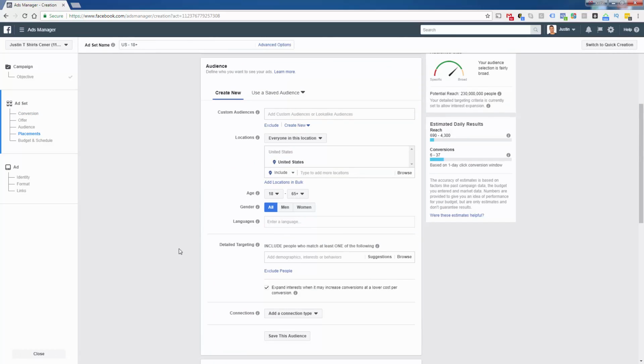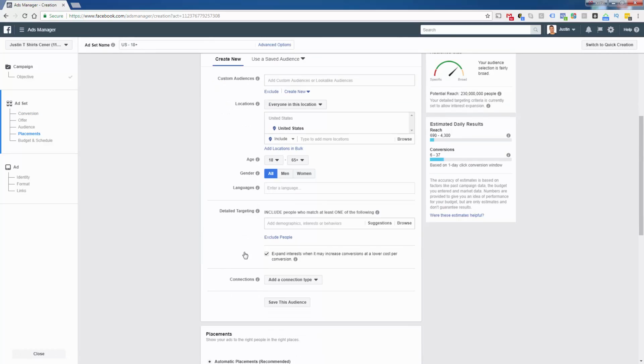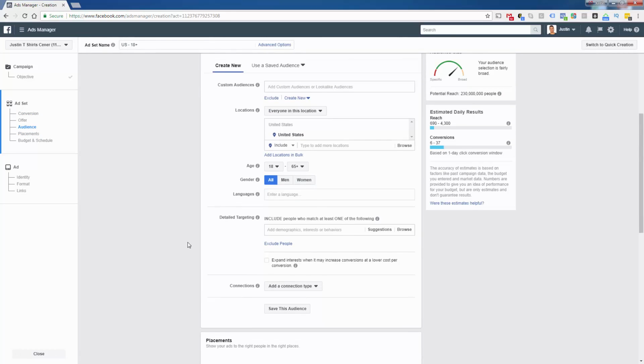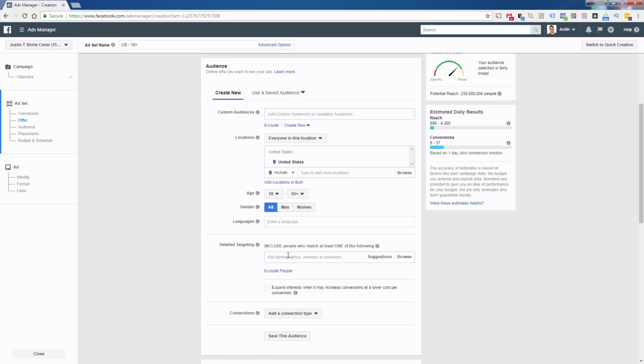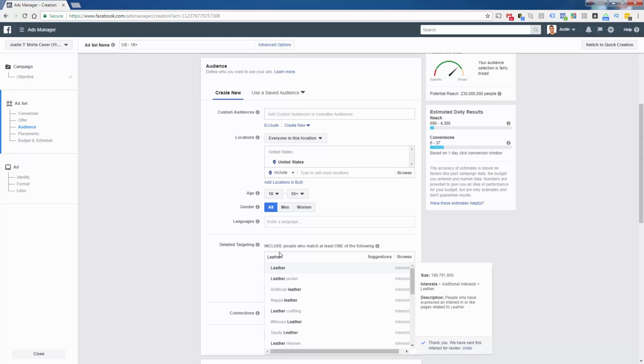But we need to do a couple of things first. First, I want to uncheck this box, so I'm dealing only with the interests that I'm putting in here. This basically says it will expand the interest size if Facebook thinks it's worthy, and we're not going to let them do that. We want to make sure that we have control here. So first things first, this is how I always start: I'm going to put in the word leather.